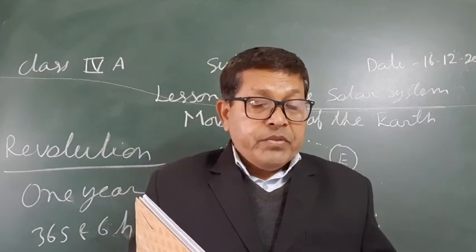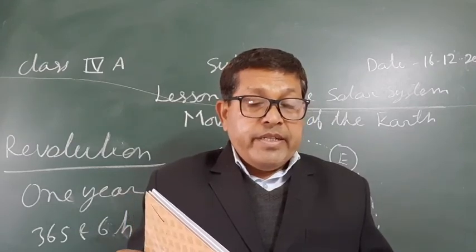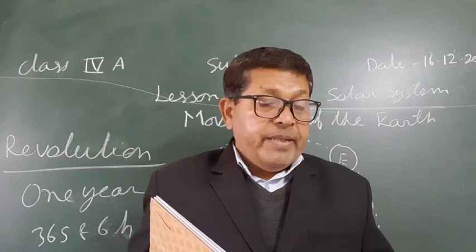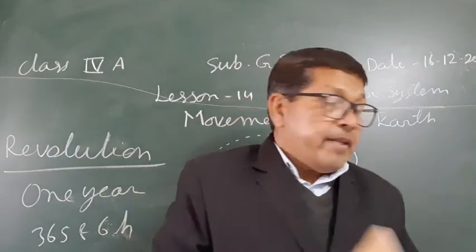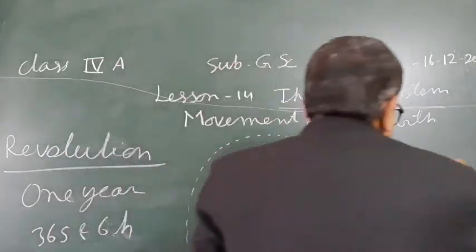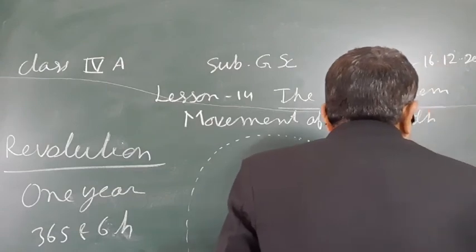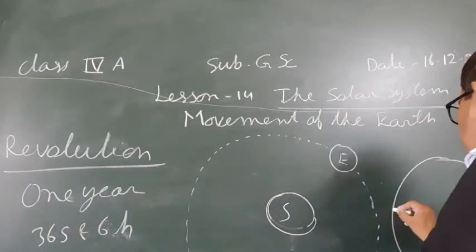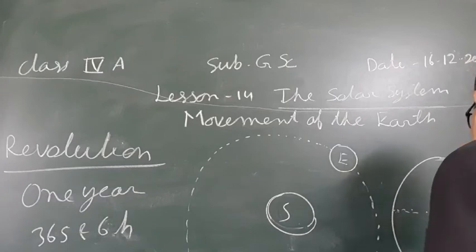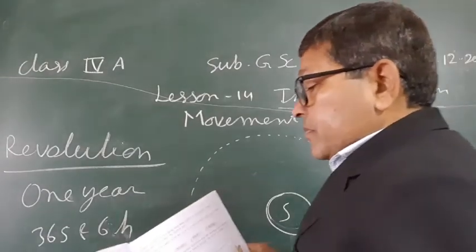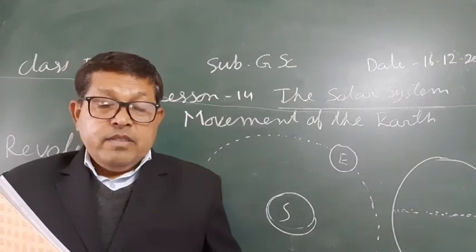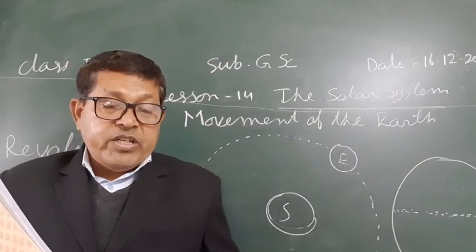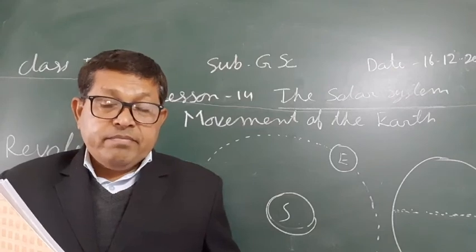The dotted line shown at the center of the earth is the imaginary line called the equator. Suppose this is the earth. It is an imaginary line which divides the earth into two parts, north and south.